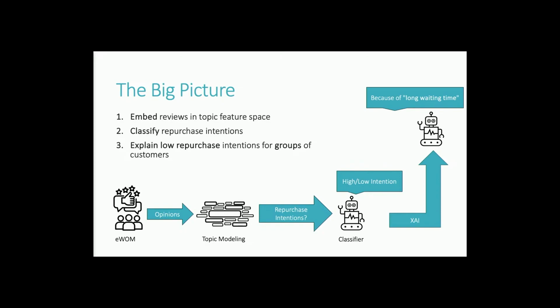Now, with that having said, we can take a look at the big picture. So again, there are 3 steps. In the first step, we take the textual reviews and we try to extract customers' opinions from them by doing a topic modeling analysis. Once we have done this, we can then build a classifier that is able to predict customers' repurchase intentions. Once this is done, we move on to the last part, and this is where Explainable AI comes into it. We look at groups of customers that all have a low repurchase intention, as predicted by this classifier, and we want to explain its prediction. We ask, okay, why was it that you predicted a low repurchase intention? And this is where we use the multi-instance counterfactuals I was just presenting on the previous slide.